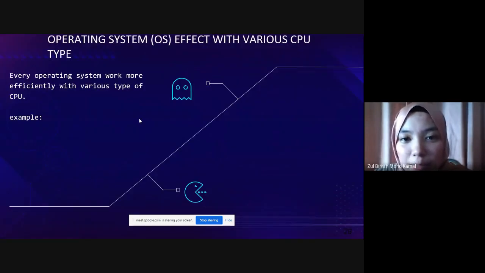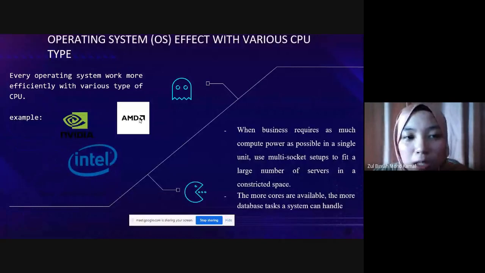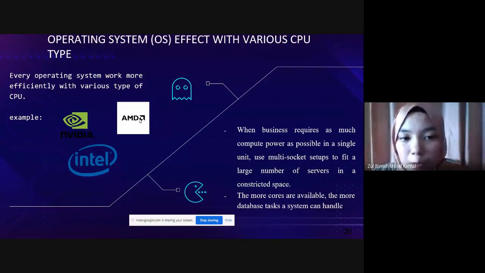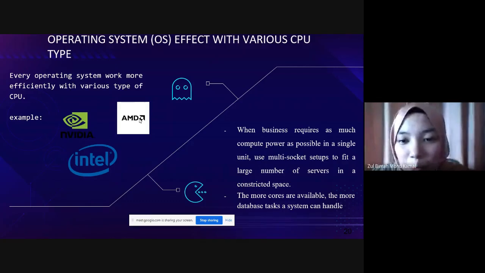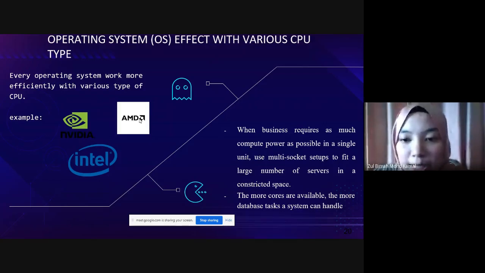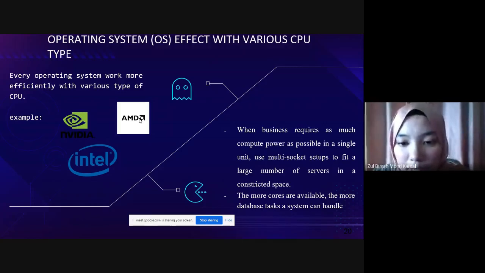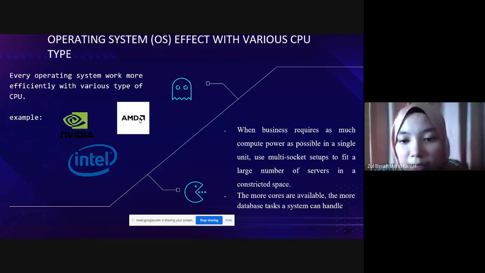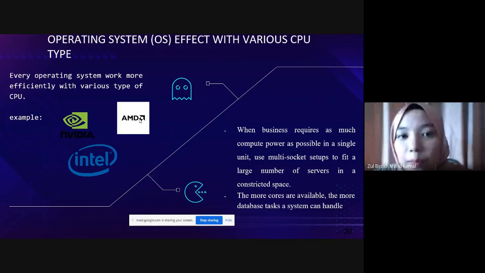Operating systems are affected by various CPU types. Every operating system works more efficiently with various types of CPU, which are NVIDIA, AMD, and Intel. This is when a business requires as much compute power as possible in a single unit, using a multi-socket setup to fit a large number of servers in a constricted space. The more cores are available, the more database tasks a system can handle.